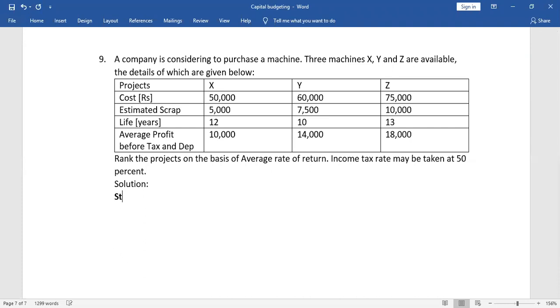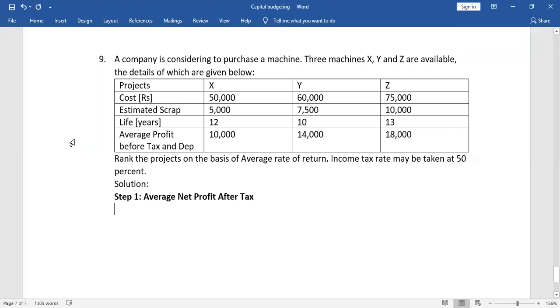To understand the ARR in a better way, what have I done? We have divided the average rate of return into three steps. The first step is the average net profit after tax.